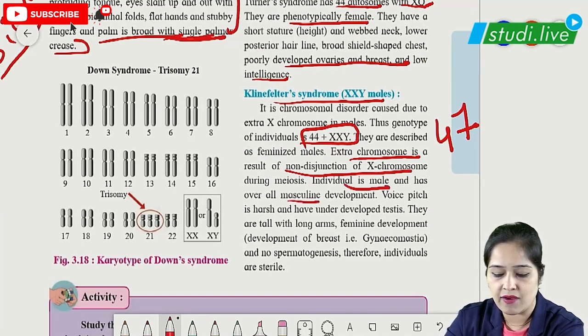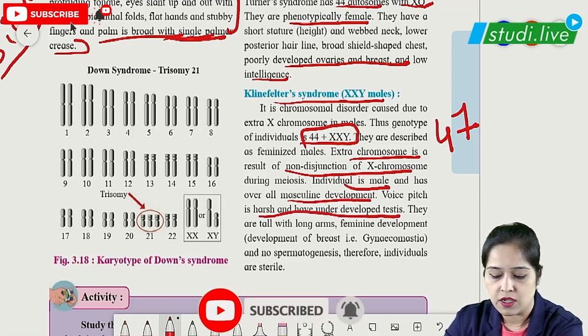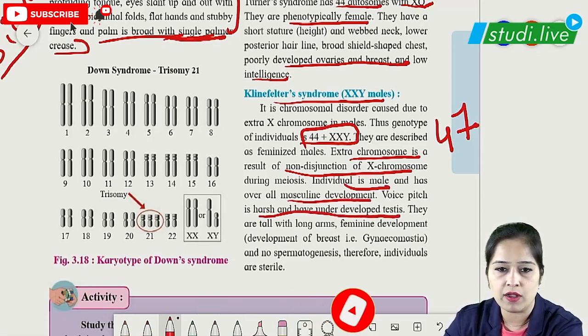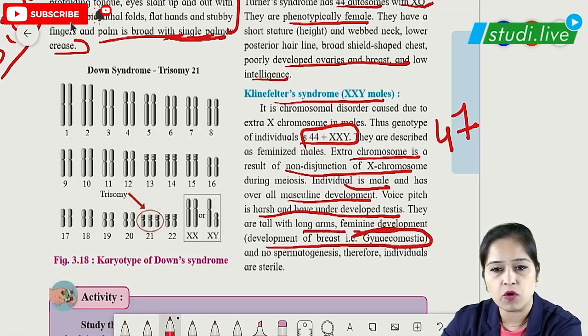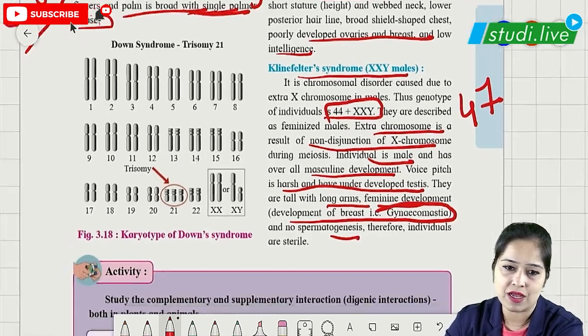They are males and have mostly masculine development, but the voice pitch is high, and they have underdeveloped testes. Because of that they are also not reproductively functional. They have long arms and feminine development, the most important one being that they begin to develop breasts. That is why it is called gynecomastia, and there is no spermatogenesis. Therefore these males are sterile.